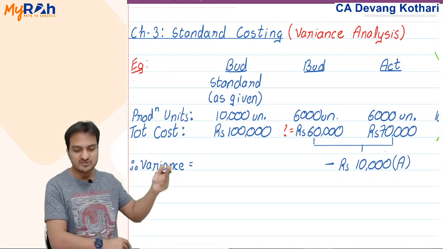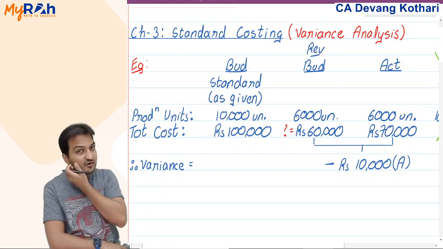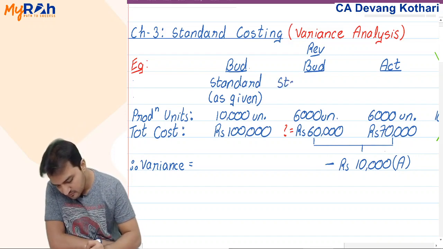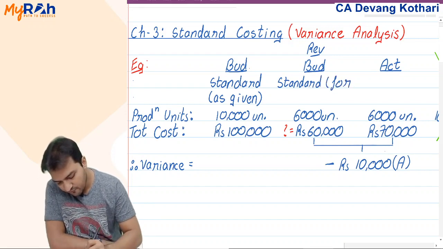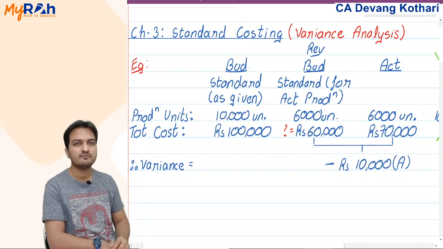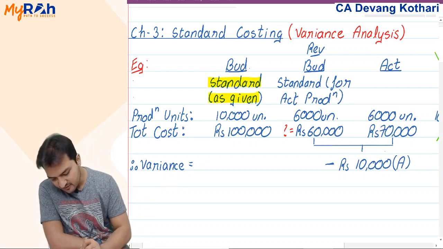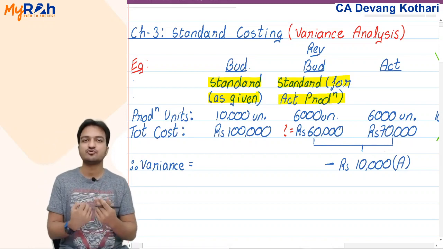While the revised budget which I calculated here, this revised budget of 6,000 units that I made, I will name that standard cost for actual production. Now these are the names you have to remember: standard as given, standard for actual production. These are the names I will be using throughout the chapter.